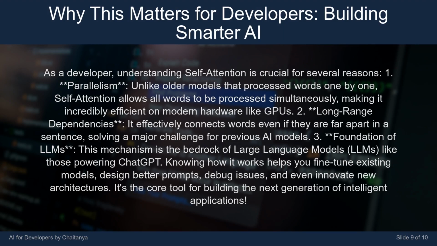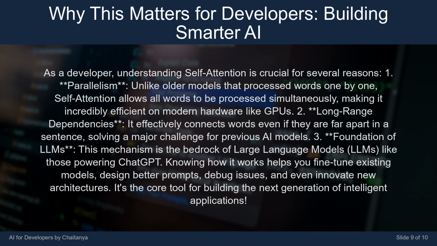As a developer, understanding self-attention is crucial for several reasons. 1. Parallelism. Unlike older models that processed words one by one, self-attention allows all words to be processed simultaneously, making it incredibly efficient on modern hardware like GPUs. 2. Long-range dependencies. It effectively connects words even if they are far apart in a sentence, solving a major challenge for previous AI models. 3.